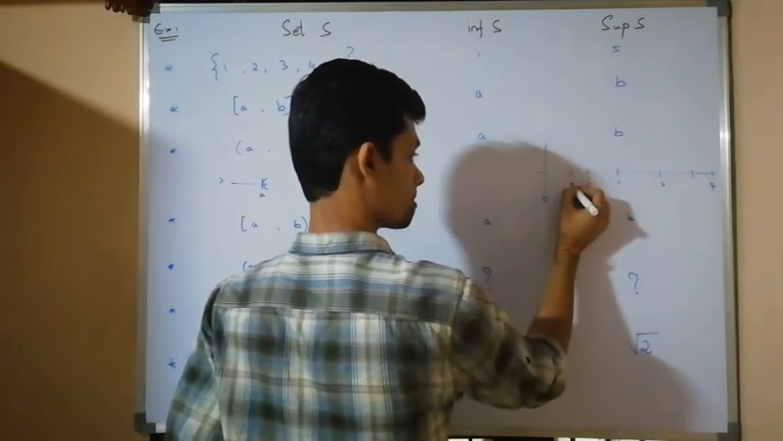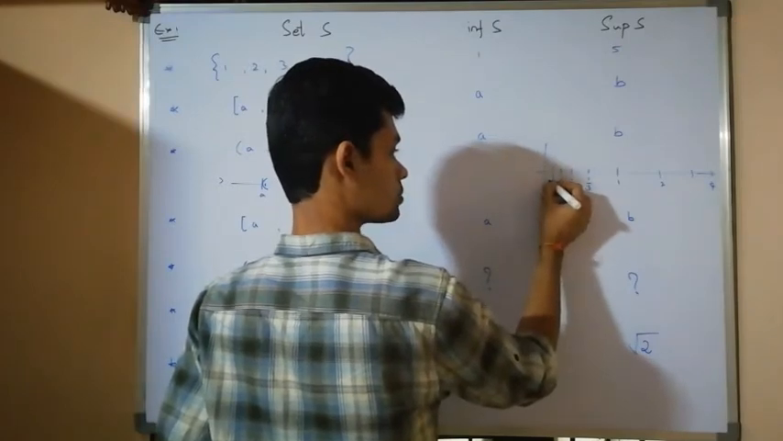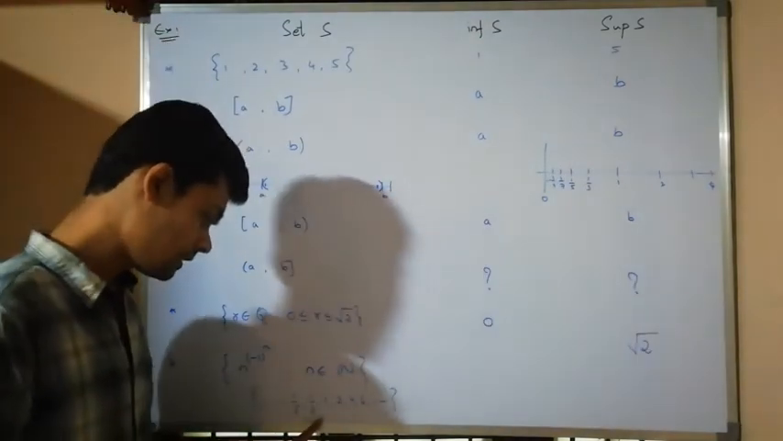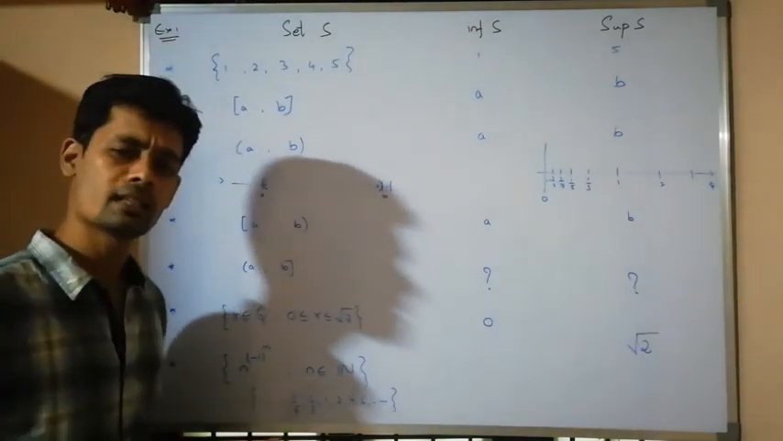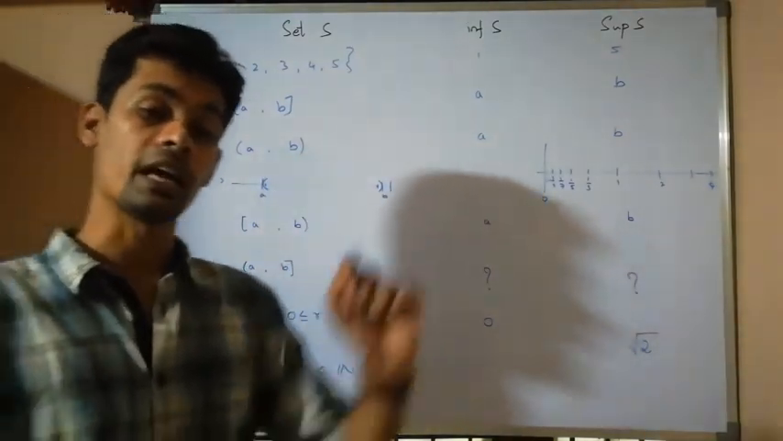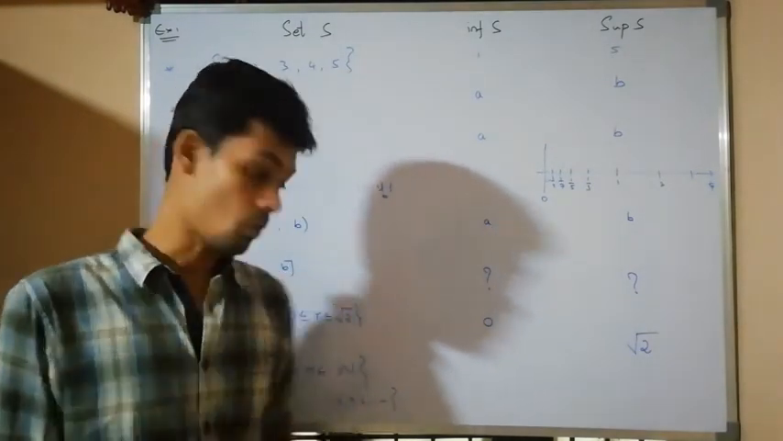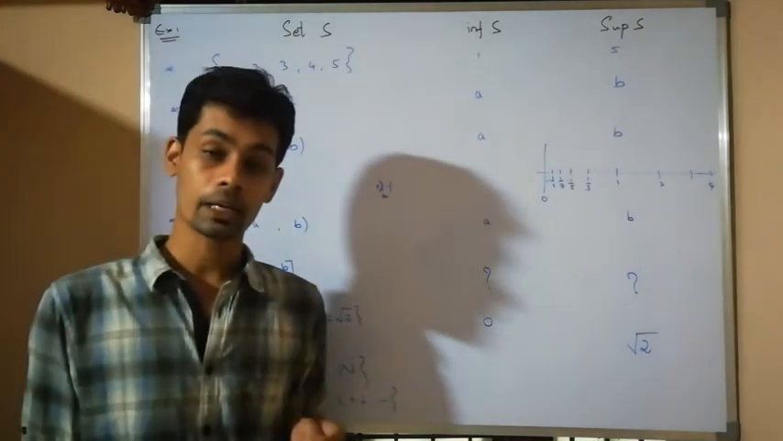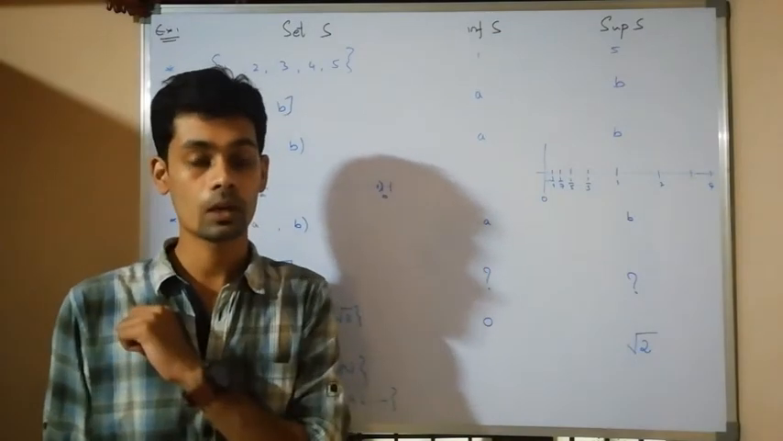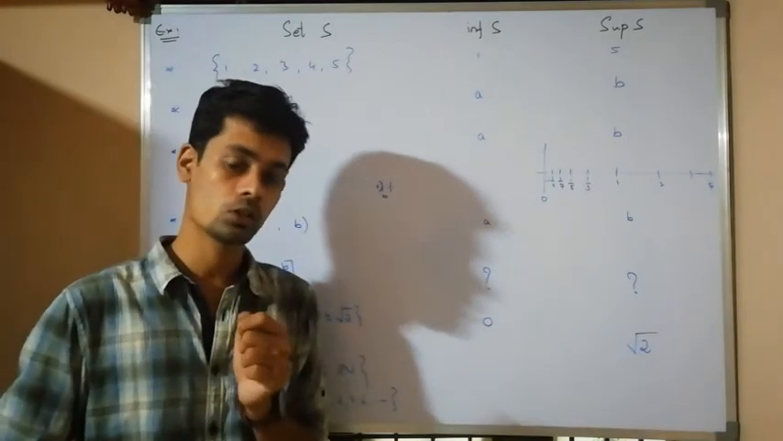1 by 5, 1 by 7, 1 by 9, and so on. If I take the odd denominator as large as possible, the value still won't become 0. If I take 1 by 1000, it will become 0.001, very near to 0. If I take 1 by 10,000, again we get 0.0001. If I take 1 lakh, then also it is very near to 0.